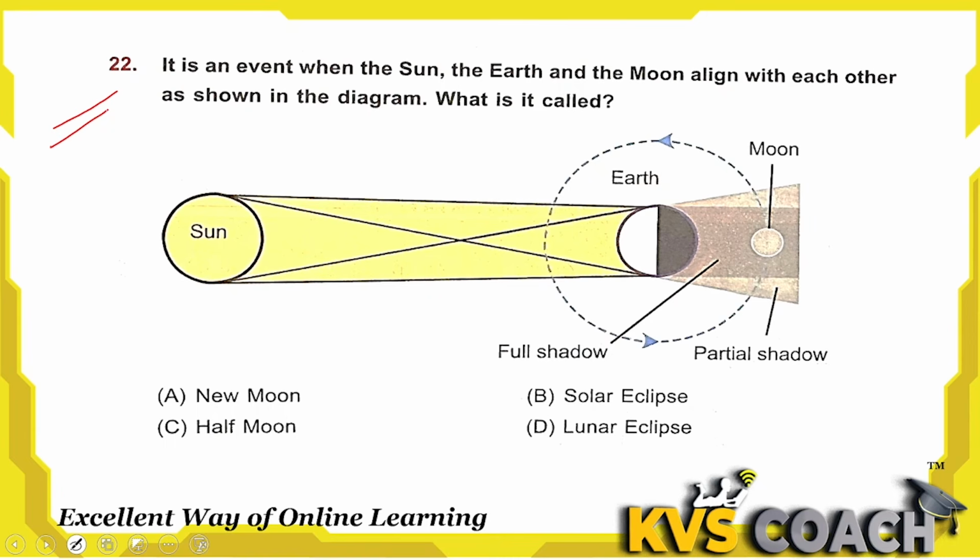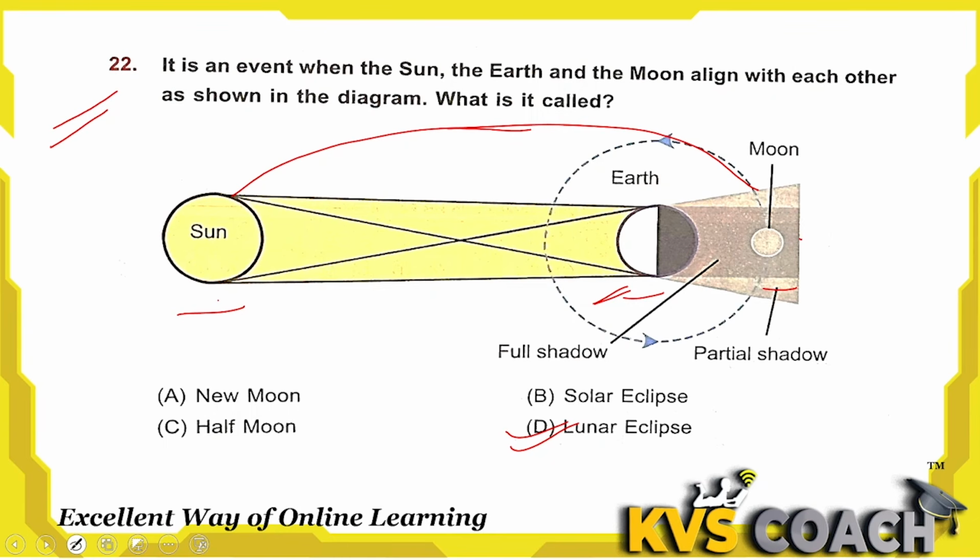Okay. Question 22: it is an event when the sun, the earth and the moon align with each other as shown in the diagram. What is it called? Look, this is sun, this is earth and this is moon. Here in between sun and moon, there is earth. We can see that. So the shadow of the earth is covering the moon. This is called lunar eclipse, Chandra Grahan. D is the right answer here.